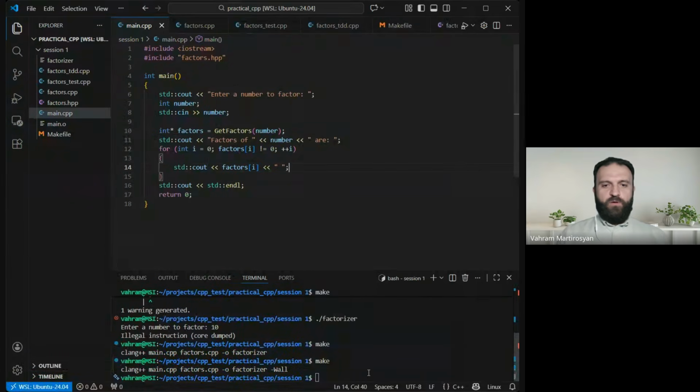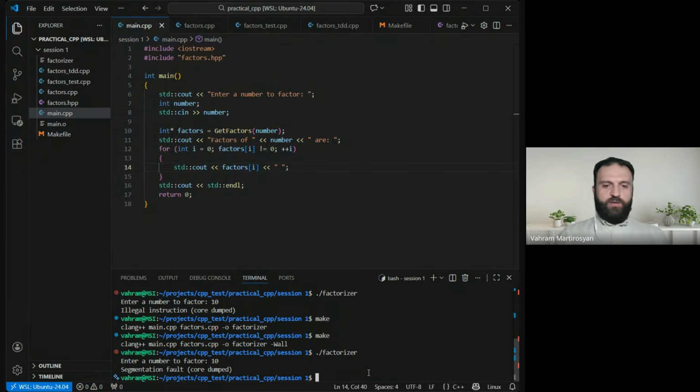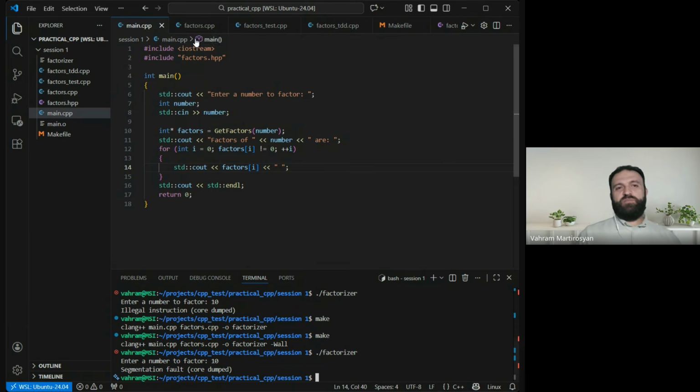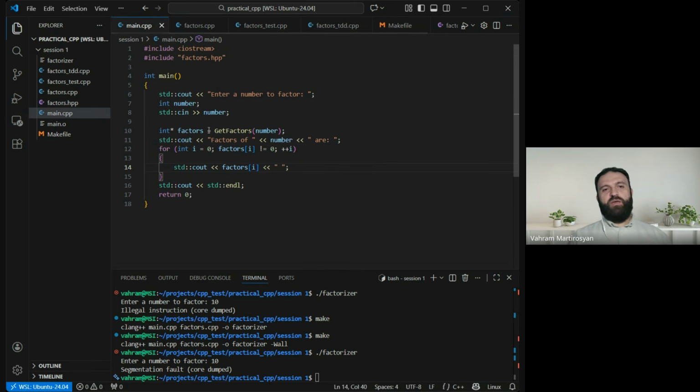Where are we now? We can run it. Okay, let's run it. I will give 10 again, and now we have another issue. Now it is a segmentation fault. Well, expected, right? We were looking for that. Why segmentation fault? Why were we expecting it? Because I returned a null pointer, and a couple of lines after returning it, I try to access that pointer, okay, here.